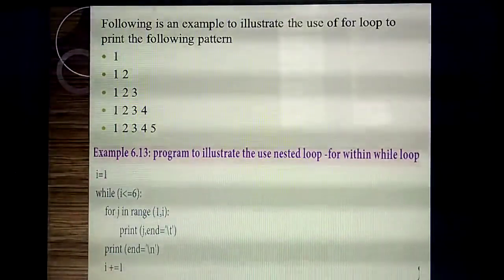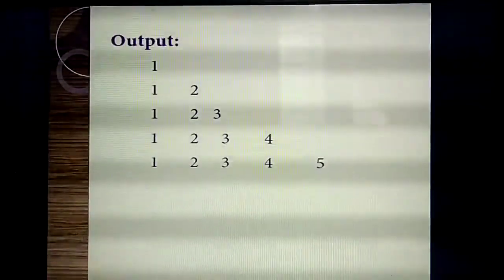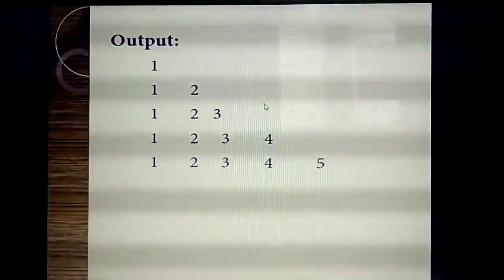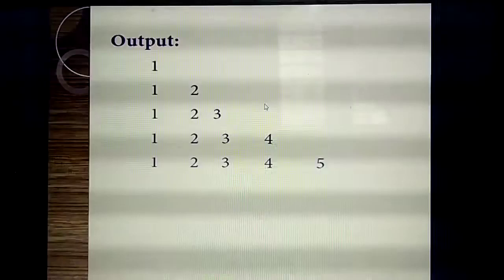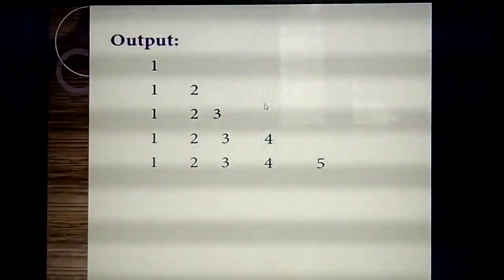Understand? If you execute this program, you will get the output like this. Understand? Very, very, very important program. After completion of this session, please study this program. Okay, very important program.